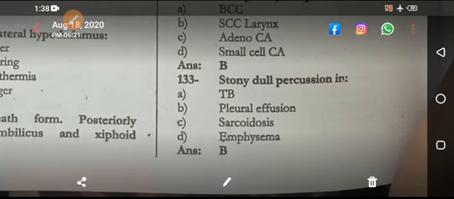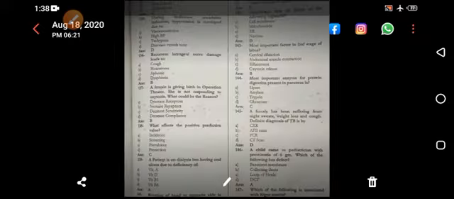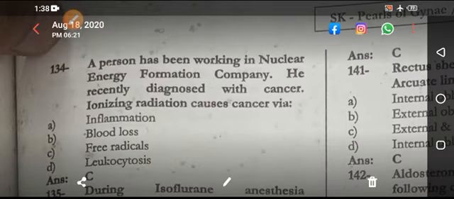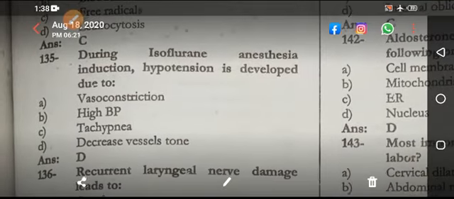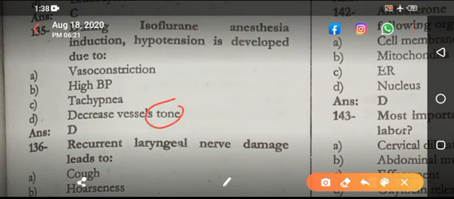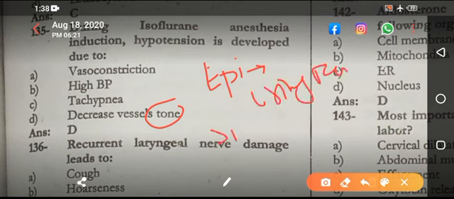Next, stony dull percussion and pleural effusion. Next, a person has been working in a nuclear energy company. He was recently diagnosed with cancer. Ionizing radiation causes cancer. Why? Free radicals. Right answer. During isoflurane anesthesia induction, hypotension is developed due to decreased vessel tone. That is the right answer. Now, in epidural anesthesia, what is the most common complication? Urinary retention. And in spinal anesthesia, most common is hypotension. If that is not in the answer, then headache.